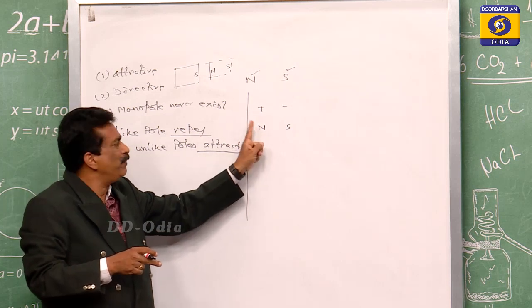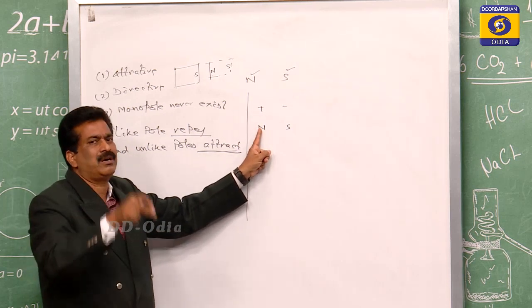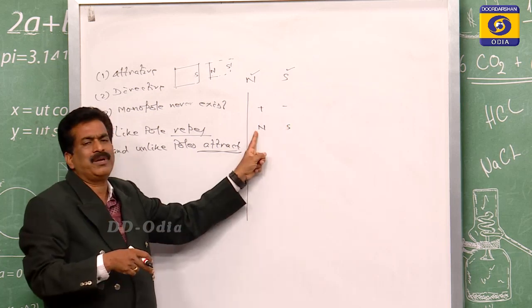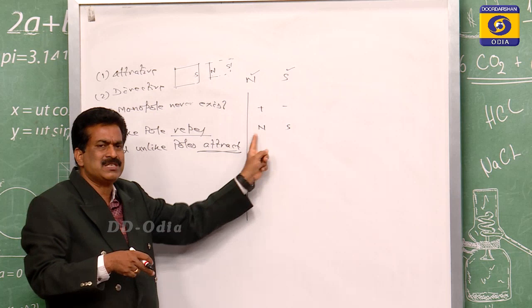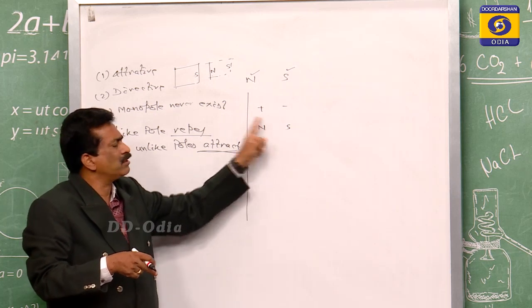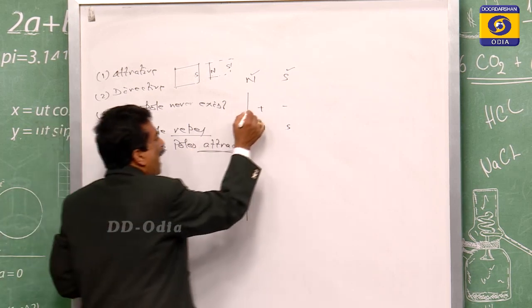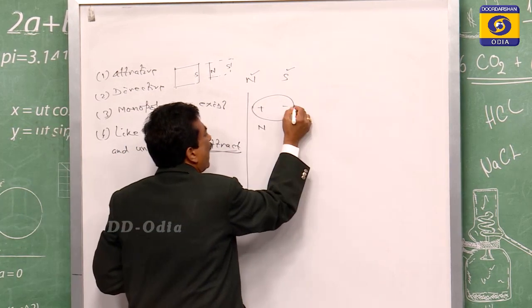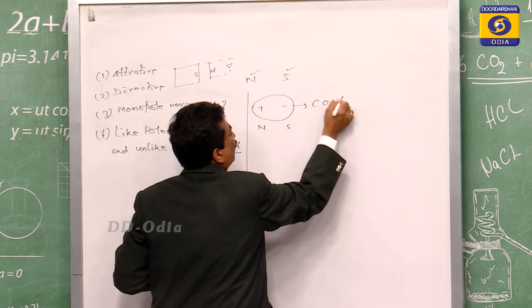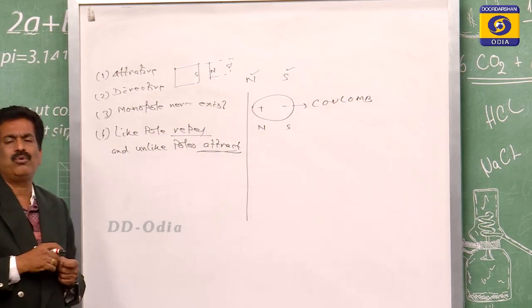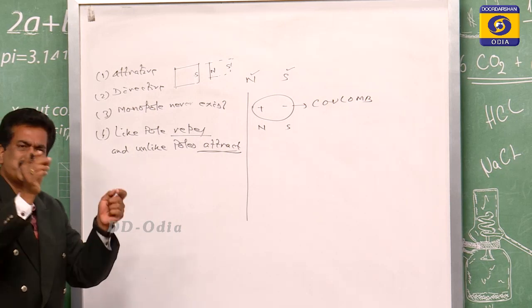Here also, between north with north, south with south, or between north and south, there is also a force, and that force for charges was given by Coulomb, and that is known as Coulomb's law of electrostatics.